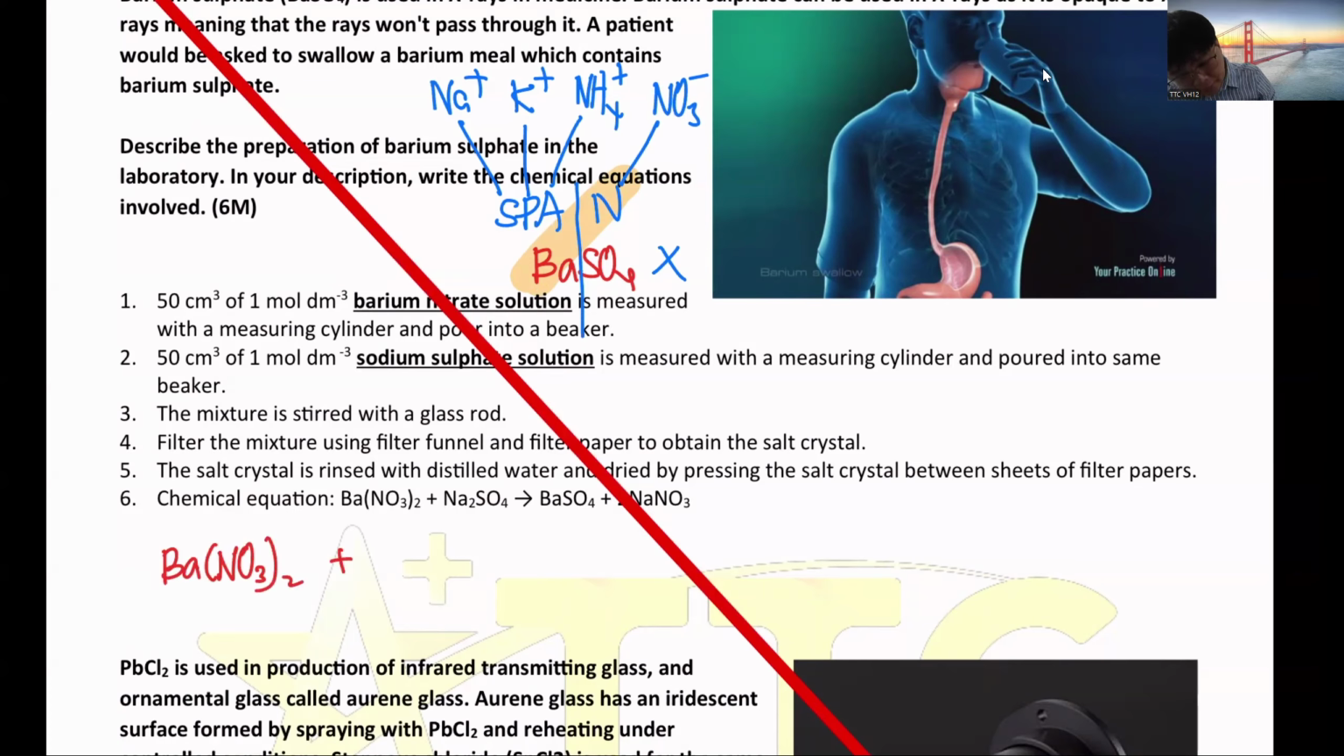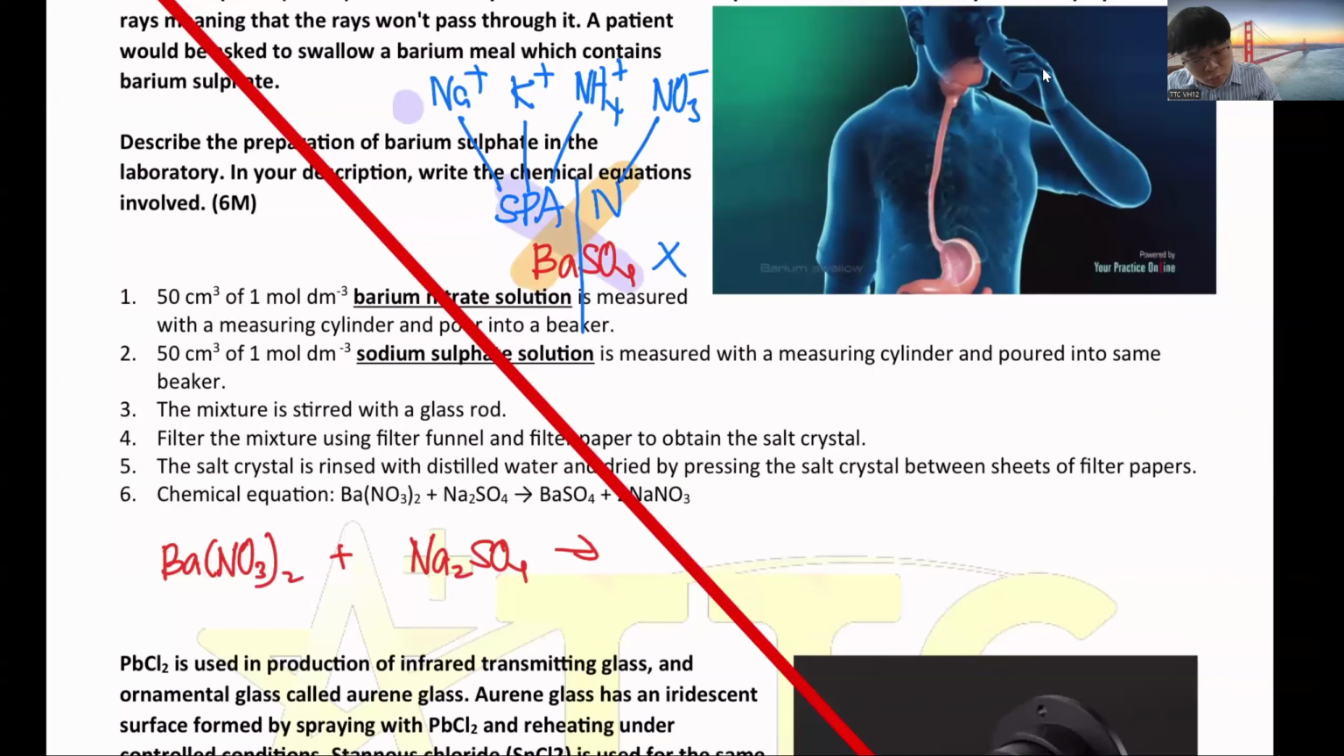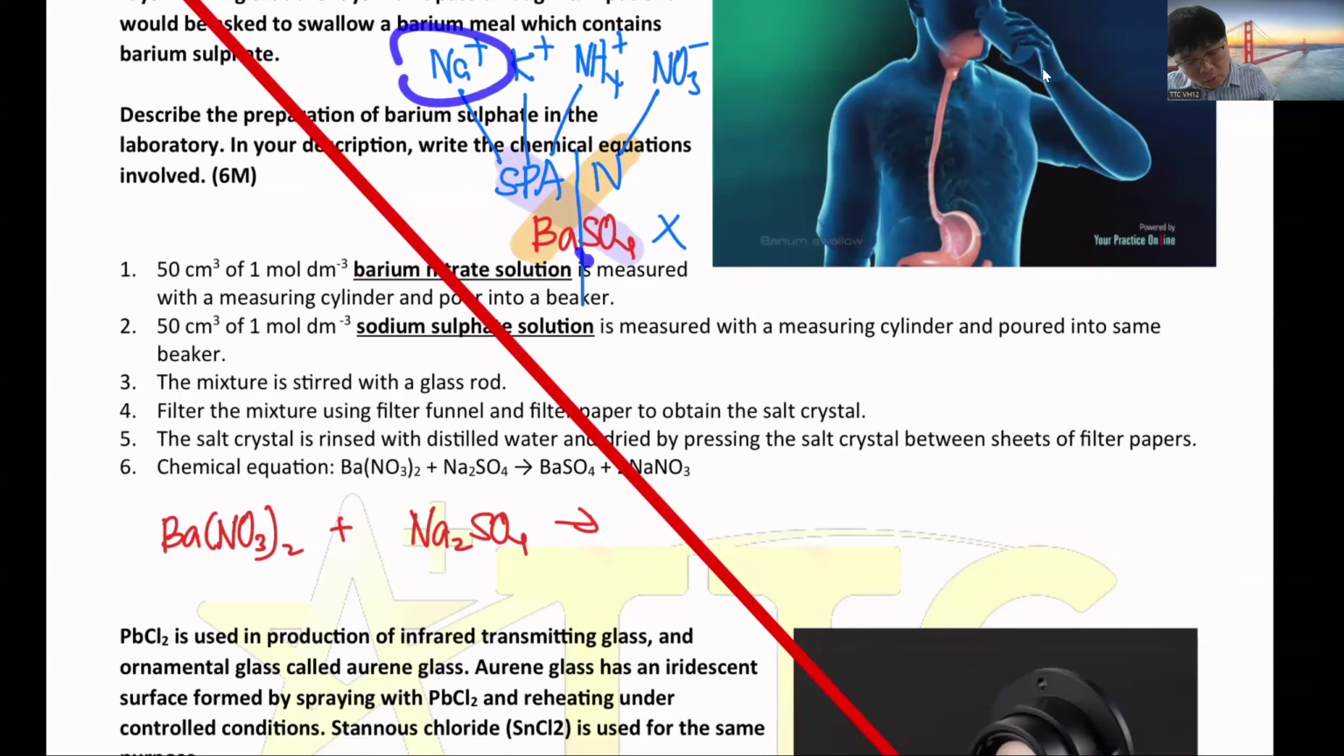Then plus the sodium sulfate. This part you can pair any one of them up. You can pair the sodium with sulfate, or potassium with sulfate. Ammonium, don't take that, because ammonium is a bit risky. Then we'll get the barium sulfate plus the sodium nitrate.